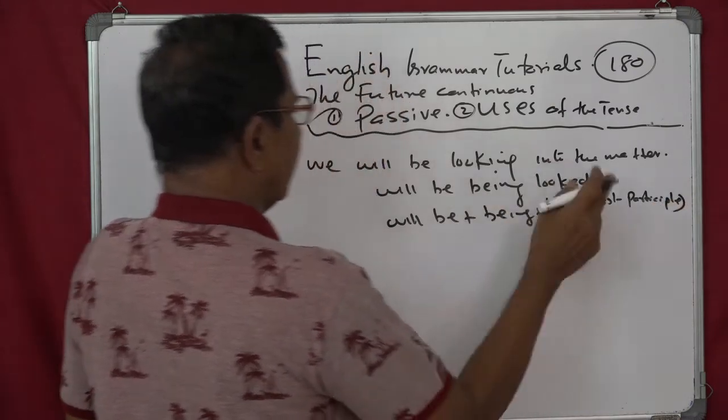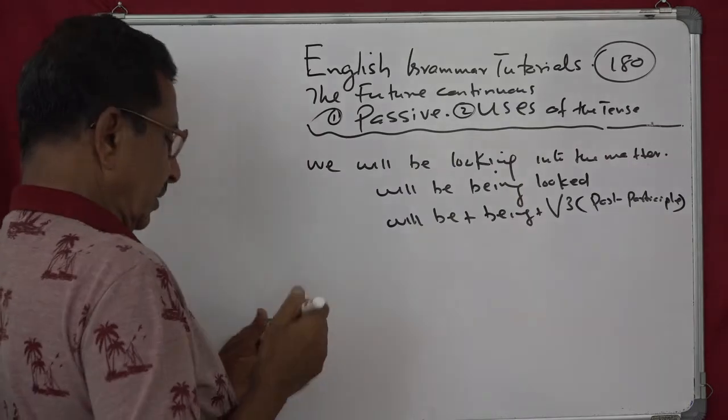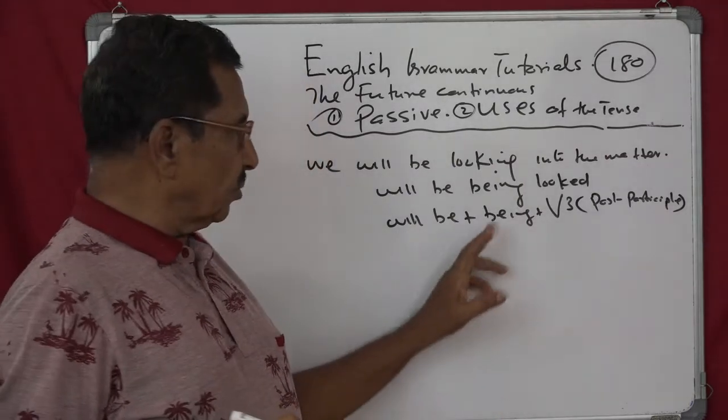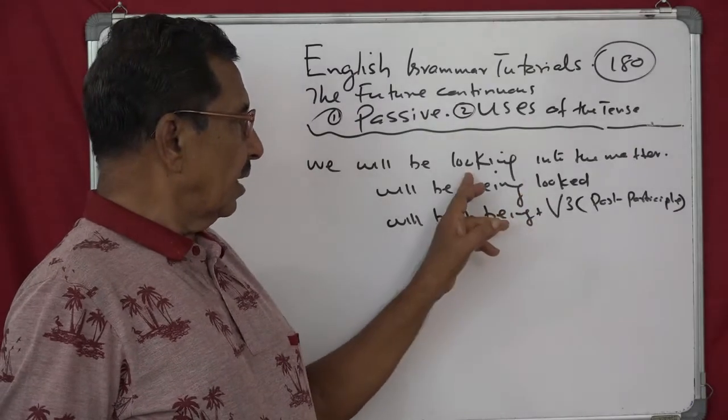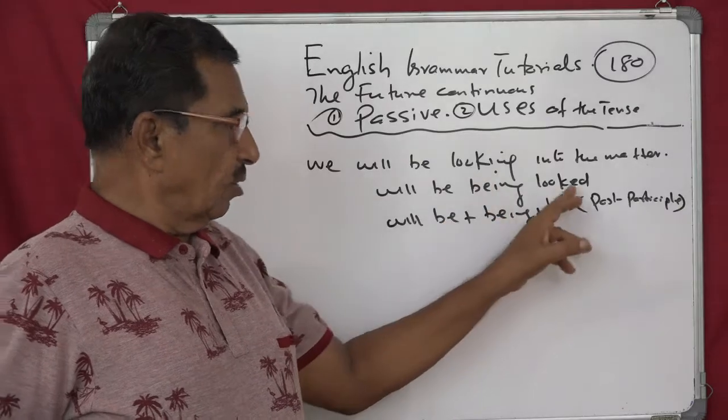For continuous tense in the passive we have to use being, then the past participle of the given verb, say looking, looked.